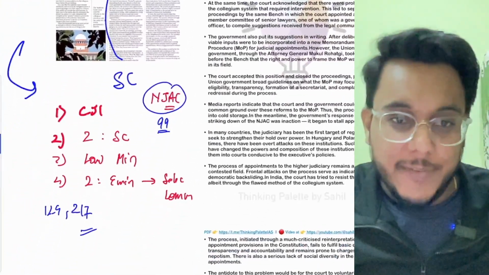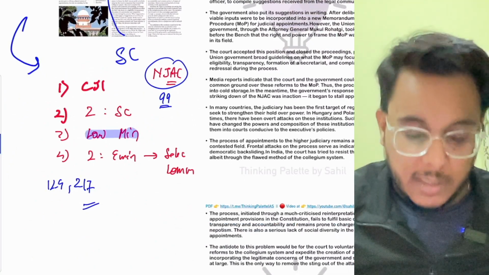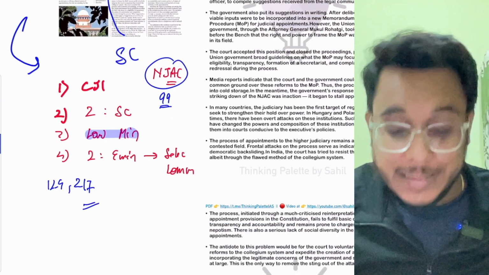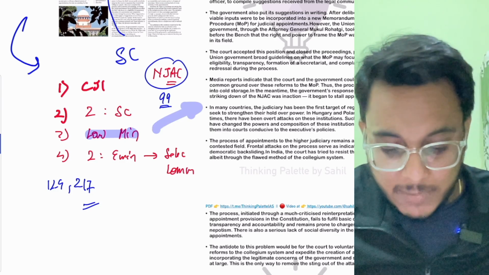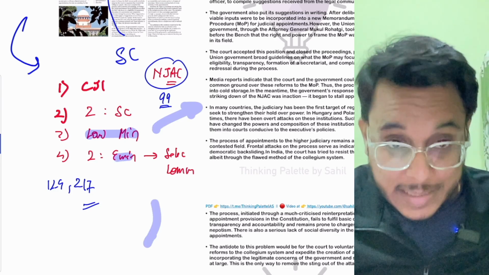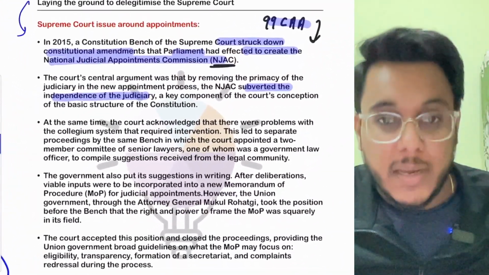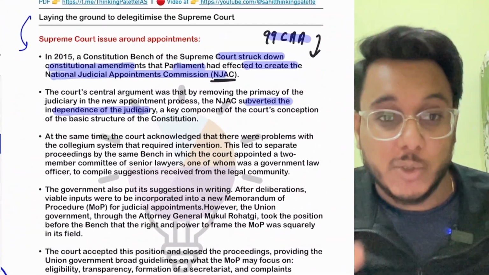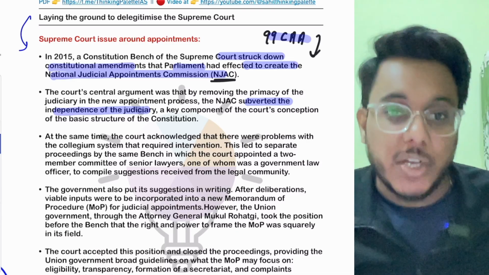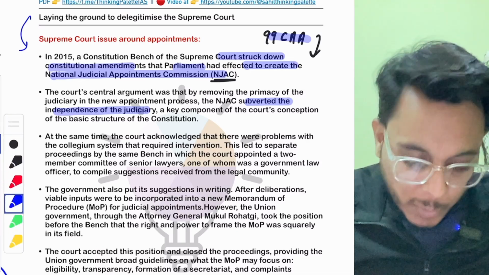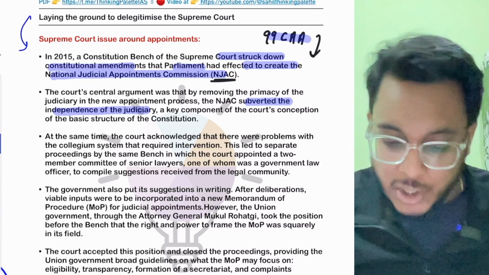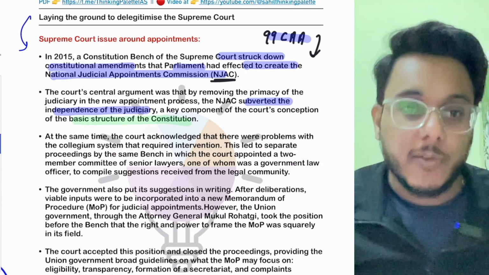Now if you see the law minister is participating, and when we talk about the eminent members, there are people outside the judiciary who are being brought into the judiciary's appointment. So the independence of the judiciary has been reduced, and the Supreme Court said that the independence of judiciary is the basic structure of the constitution.